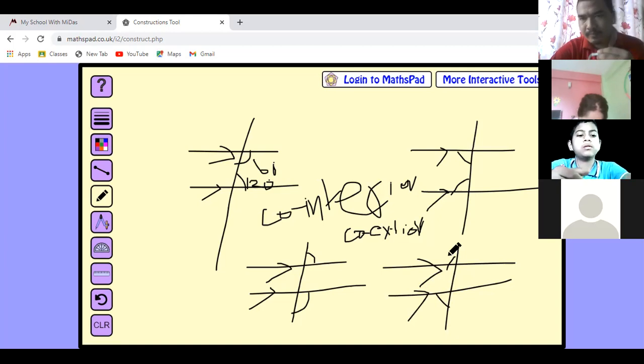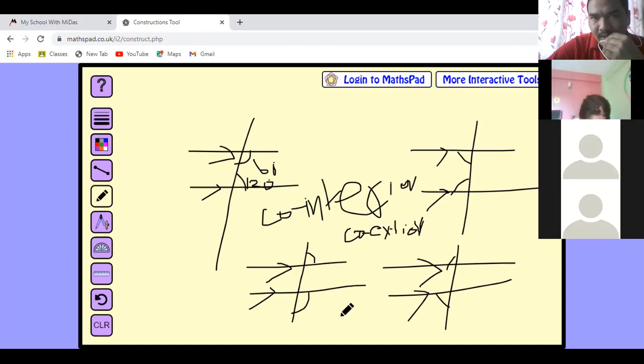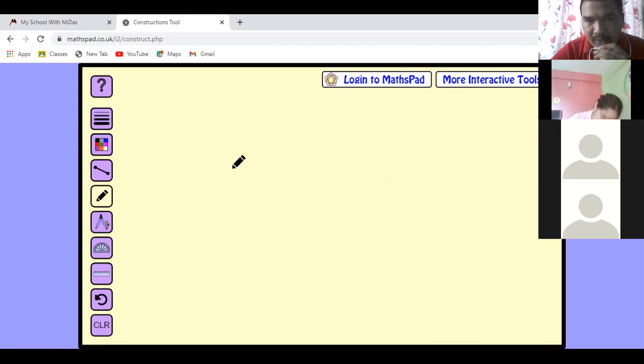Okay, children? Now I am moving to the exercise. I hope you are clear about corresponding angles, co-interior angles, co-exterior angles and alternate angles also. Are you clear? Yes, sir.